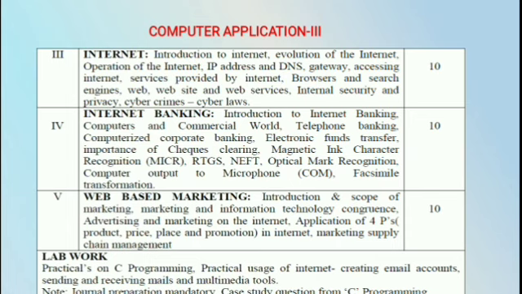The lab work depends first on C programming. The practical uses of the internet: creating email accounts, sending and receiving mails, and multimedia tools. These are some websites. The next one is journal preparation, with a mandatory case study question from C programming. There are 22 questions, and the compulsory question is the case study. The case study questions come from the second chapter, that is C programming. Here we use decision making statements to calculate interest or some other programs.